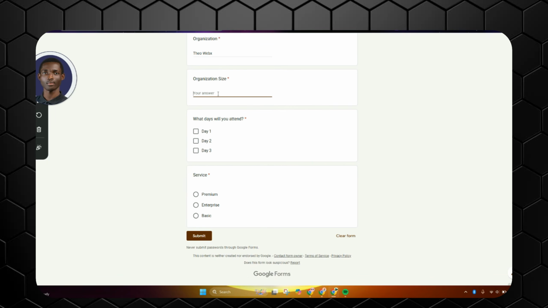What happens is that if the organization size is more than 500, they are going to get an email. That's why it's automated. If they are less than 500, well, the target of the company or the industry now is to focus on organizations that are more than 500.